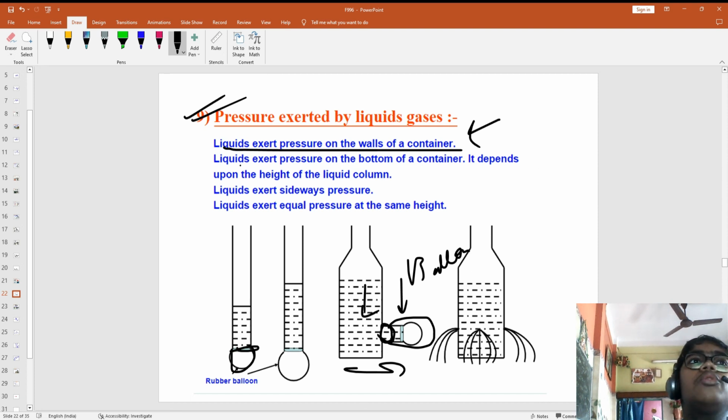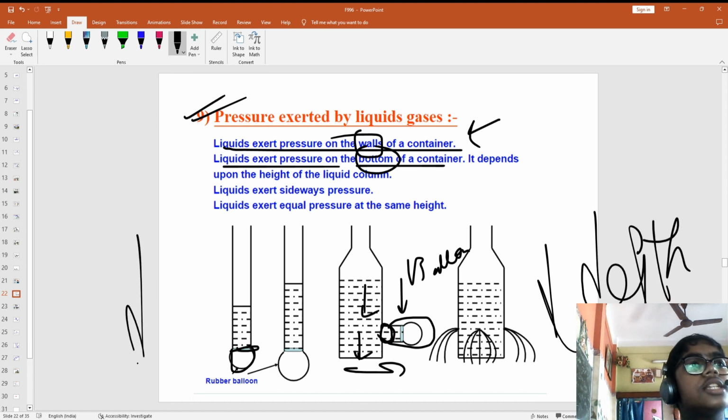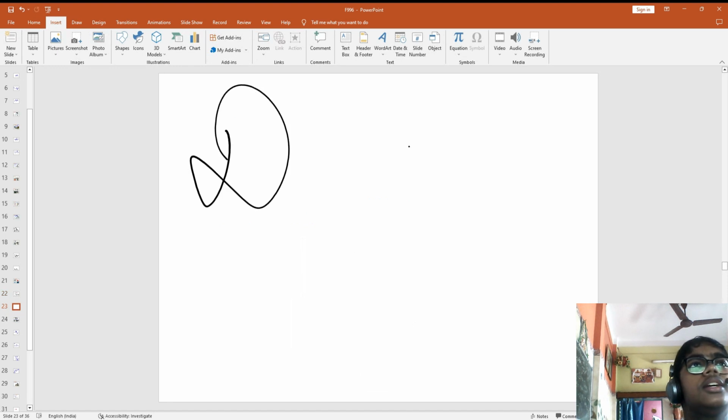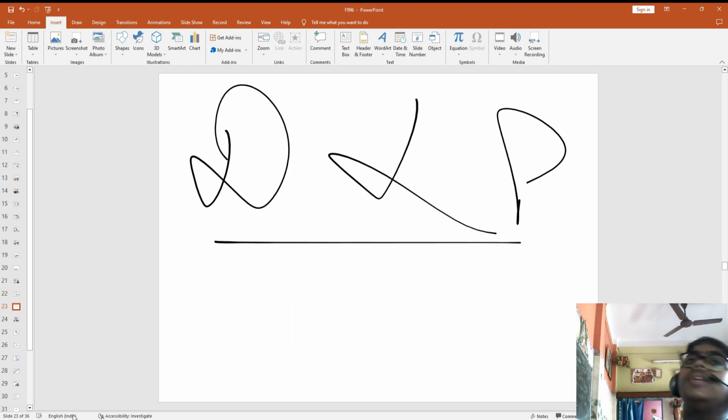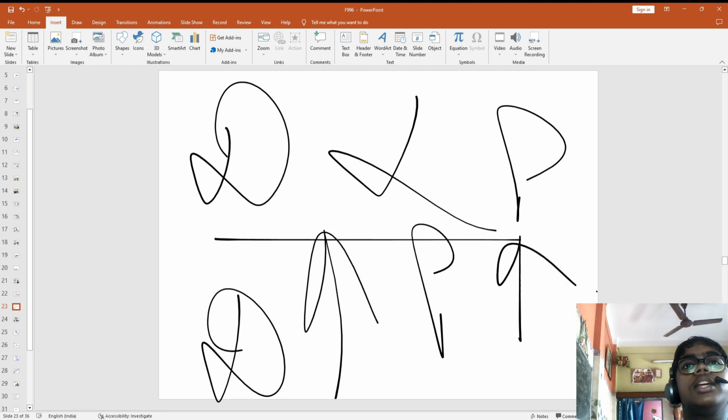Right? Liquids exert pressure on the bottom of a container. So on the bottom of a container also it does that. Okay, so liquids exert pressure on the walls of the container and the bottom of the container. Okay, now as depth increases in water, pressure will also increase. So depth is directly proportional to pressure. Depth will increase means pressure will increase.